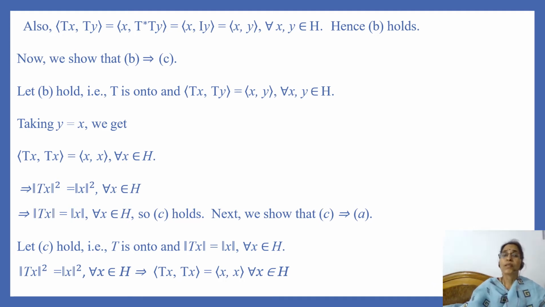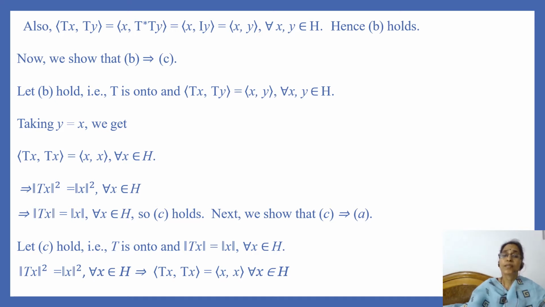Now we show that statement B implies statement C. Let B hold, then T is onto and inner product of Tx and Ty is equal to inner product of x and y for every x, y in H. If we take y equal to x, then we have inner product of Tx and Tx is equal to inner product of x and x for every x in H. And this implies that norm of Tx whole square is equal to norm of x whole square for every x in H. And this implies that norm of Tx is equal to norm of x for every x in H. So C holds.